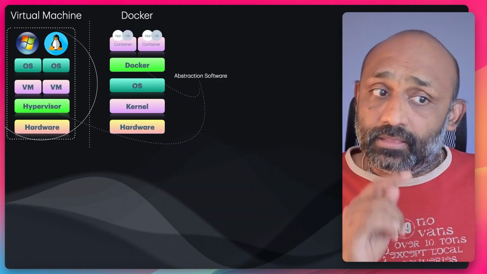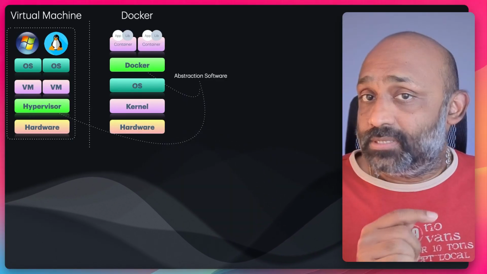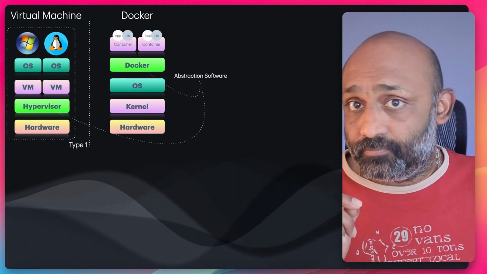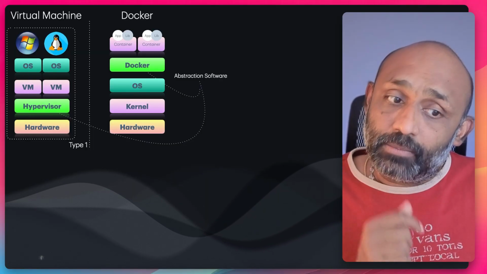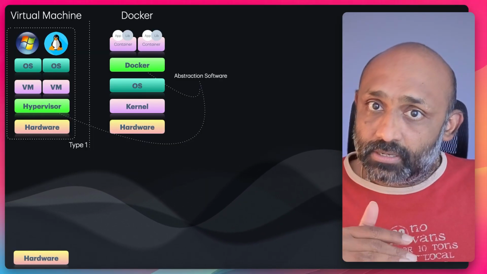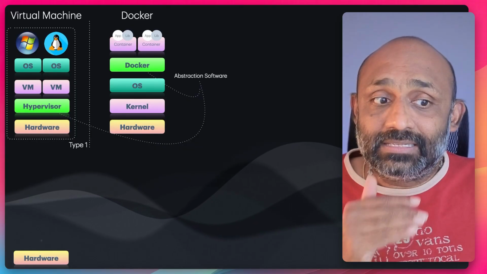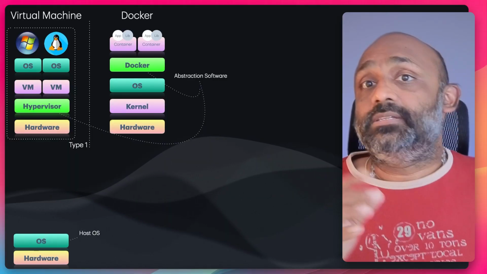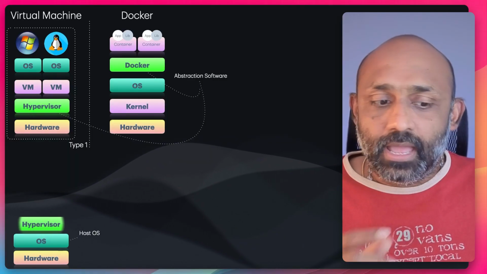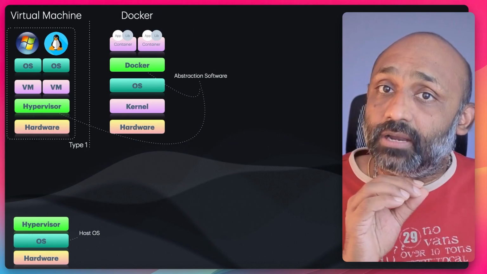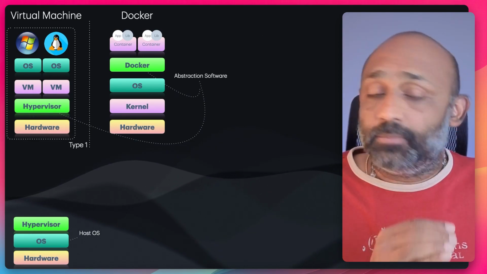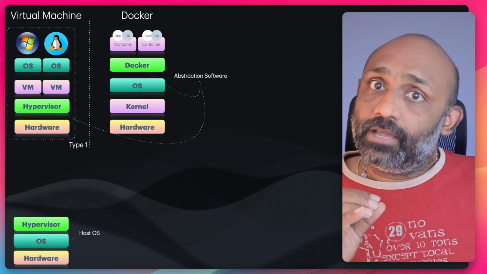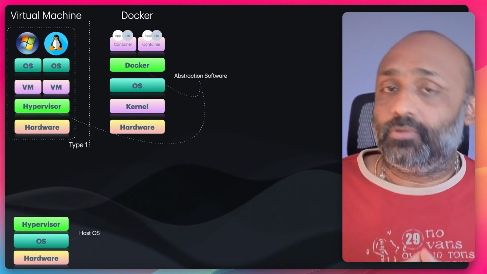Another important thing is when a hypervisor sits on top of the hardware directly, that is called a type 1 hypervisor, right? There is another type of hypervisor where hardware is the starting point, but we don't install the hypervisor directly on top of it. We install an operating system, and this operating system is called the host operating system. On top of the operating system, we install the hypervisor. For example, some of the hypervisor software are VirtualBox and VMware Fusion. All of these are hypervisors which get installed on top of the operating system.